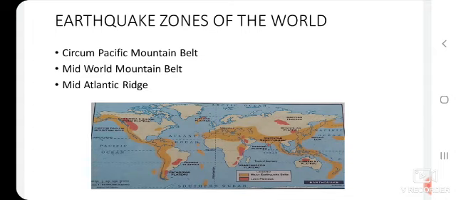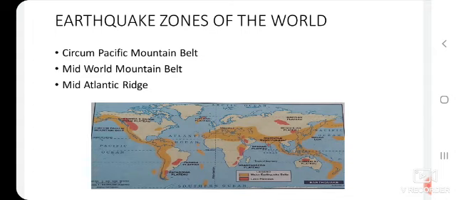The Rift Valley of East Africa is considered an extension of the belt. Most earthquakes originate from the plate boundaries. In regions where an ocean plate and land plate converge, submarine ridges are formed. So the main earthquake belts of the world are the Circum-Pacific Mountain Belt, the Mid-World Mountain Belt and the Mid-Atlantic Ridge.